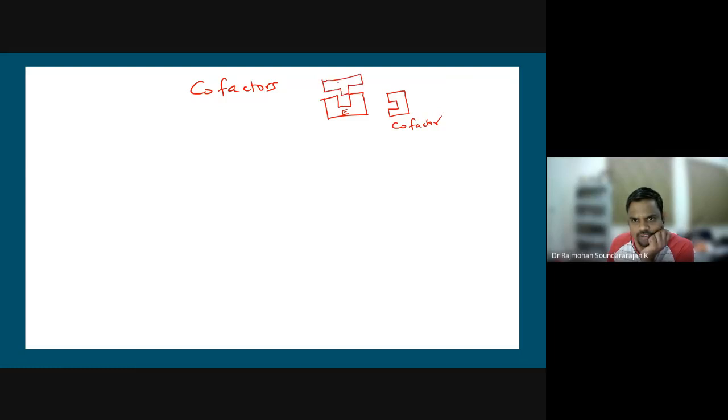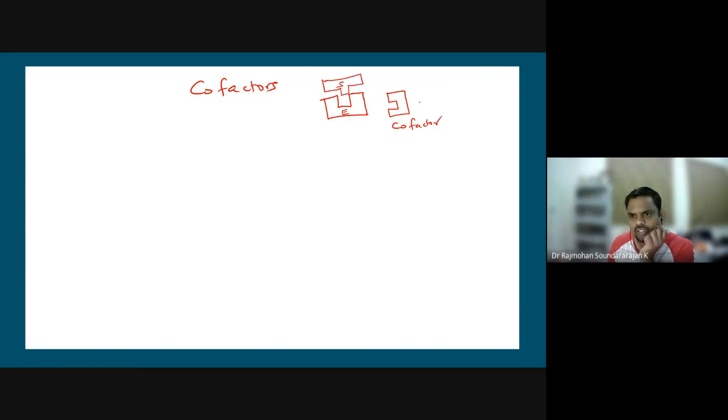Let me say this is the enzyme, this is a cofactor, and this is the substrate.